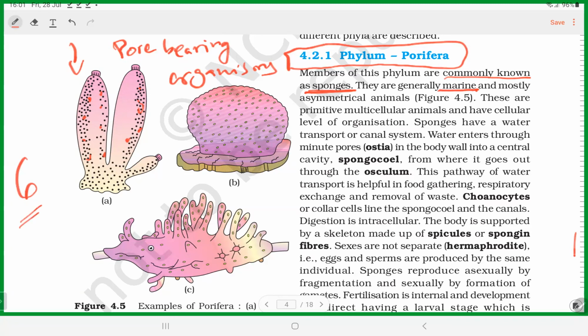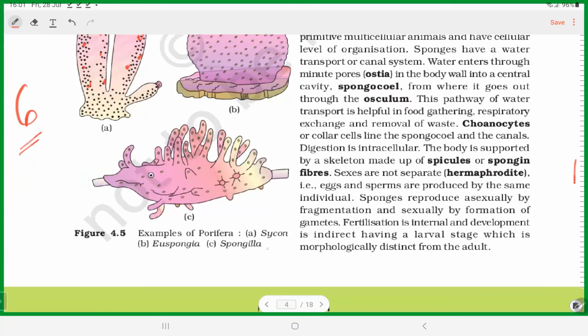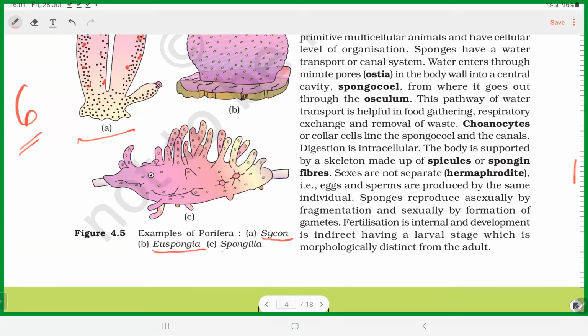First, the body pattern is asymmetrical. They do not form one common symmetry. For example, if you look here, this is Sycon, this is Euspongia, and this is Spongilla.